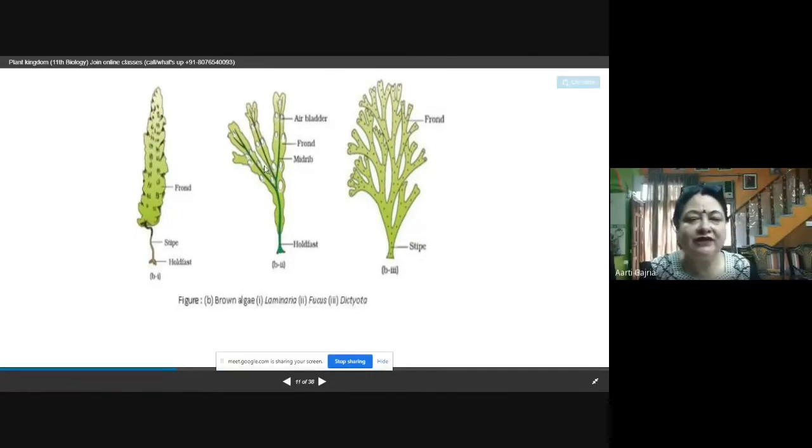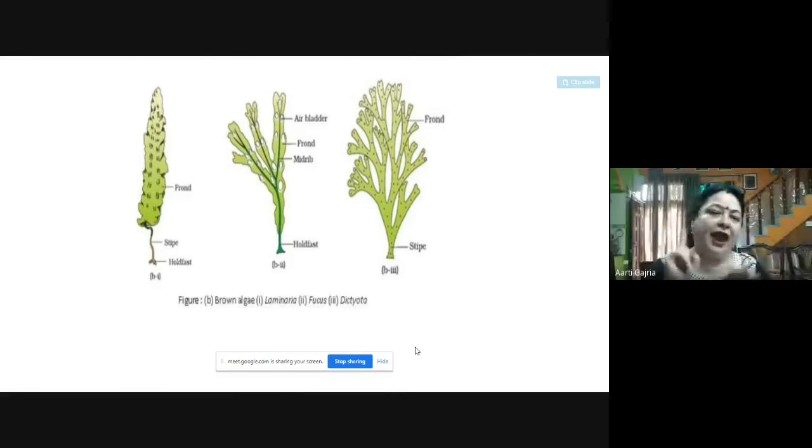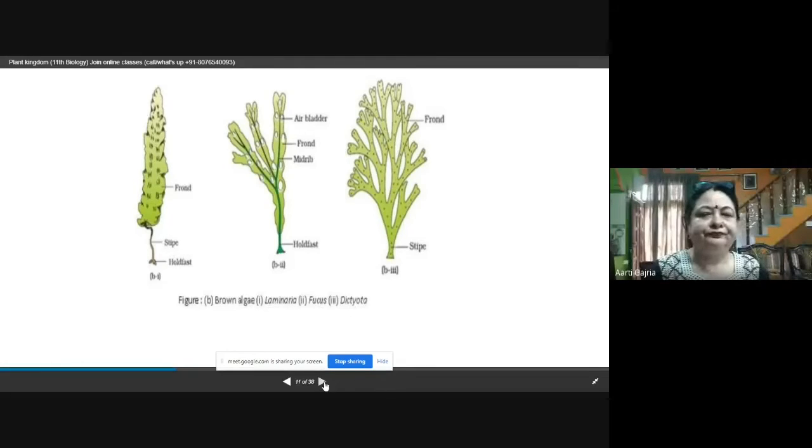Now this is Fucus. The second one is Fucus. Here also you can see the holdfast, you can see the stipe, and these are the frond. So here you can see midrib also, like we see in normal leaves. Now this is Dictata, the third one. Here also you can see the holdfast, the stipe, and these are the frond. So in Phaeophyce, you can see holdfast, stipe, and fronds. So these are the three examples of brown algae.